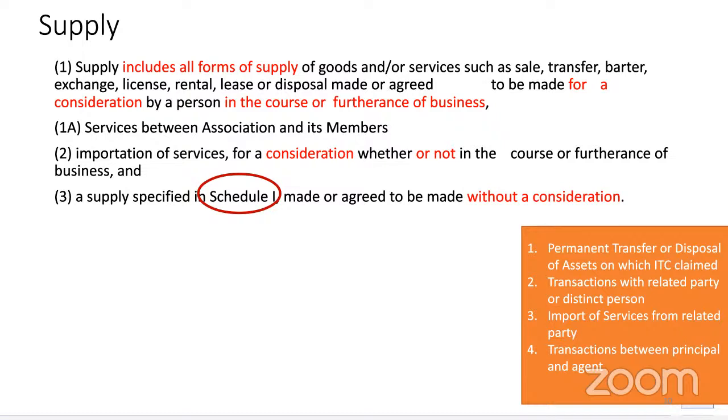Then my argument will be, at least for the first 2 years I've used it, no? Then they will come up with the depreciation formula and say 5% per quarter is the depreciation. Two years you have used, so 40% you have used and 60% you have not used. Whatever is the value of the laptop multiplied by 60%, multiplied by 18%, that is the output tax you are required to pay.